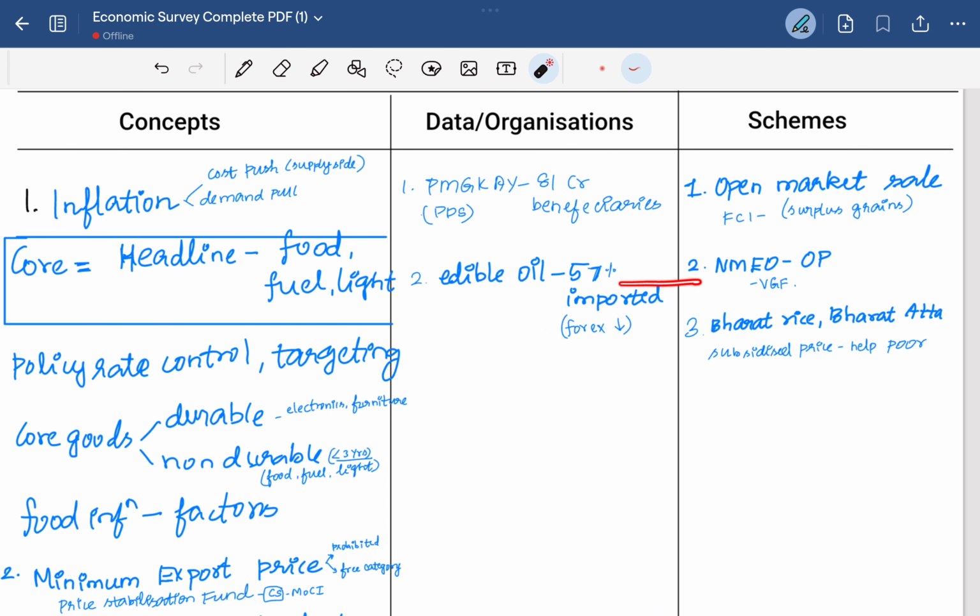For this, the government has introduced the NMEO-OP, the National Mission for Edible Oil and Oil Palm. It's basically to improve oil palm cultivation in particular geographical areas. Palm oil is mostly grown in Indonesia and tropical regions.